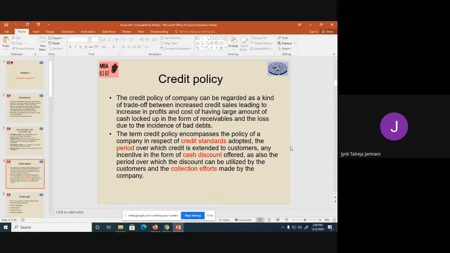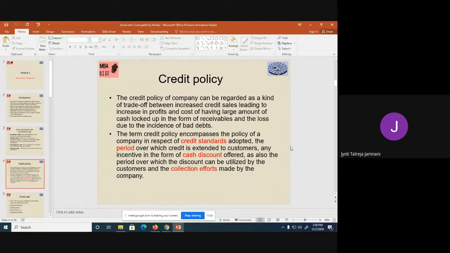The next is the credit policy. The credit policy of a company can be regarded as a kind of trade-off between how to increase the credit sales, leading to increased profit, as well as manage the cost of giving that receivables. There can be many incidences of loss, bad debts, there can be problems. We'll have to put lots of money in collection effort. So you need to prepare a policy or terms and conditions, rules and regulations, which will help you to maintain a balance between your sales, the profit that you're getting, and the losses or the cost that you're going to incur, so that your profit and cost should equalize each other.